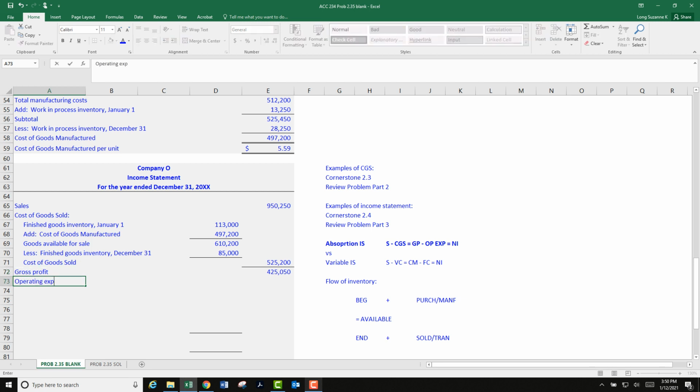Operating expenses. Commonly, there are two categories of operating expenses. Selling expenses, or sales related expenses, it doesn't matter. And let's indent that. Let's make that its own little section over here.